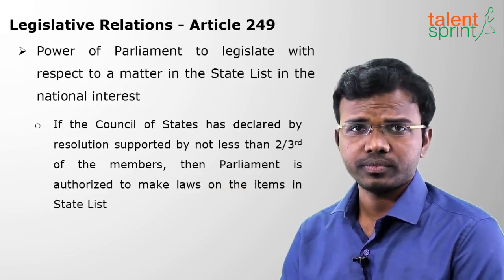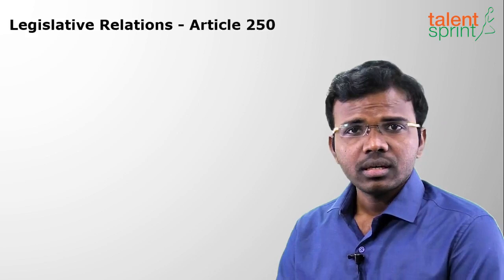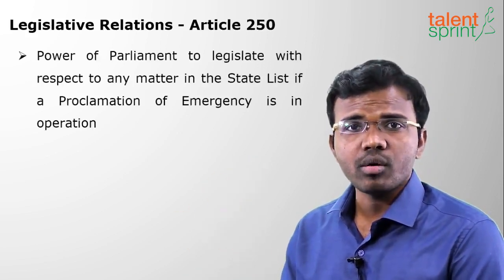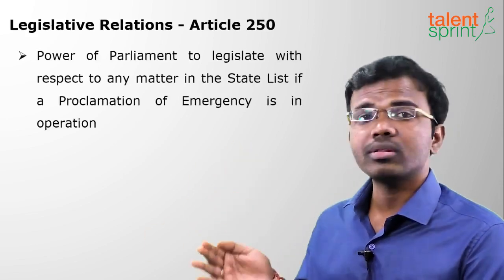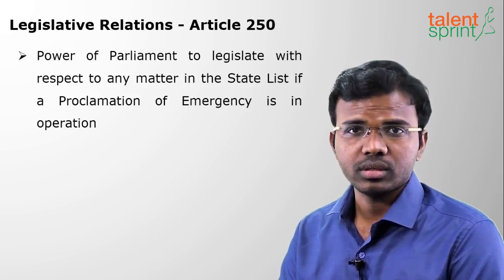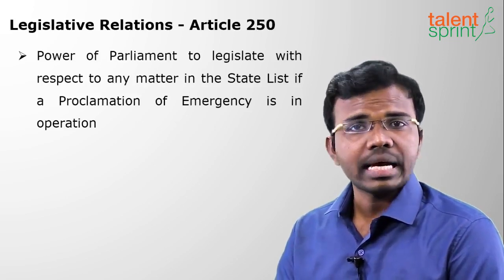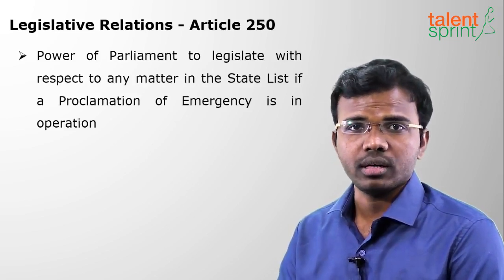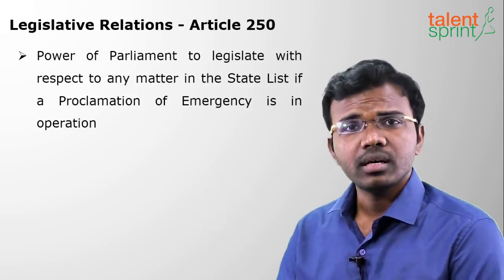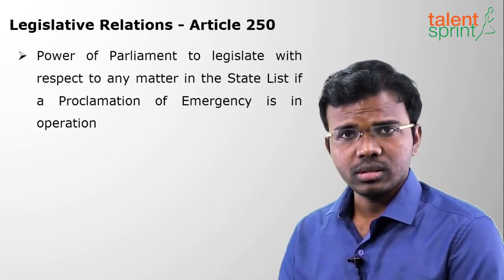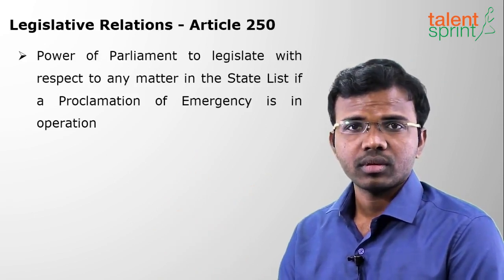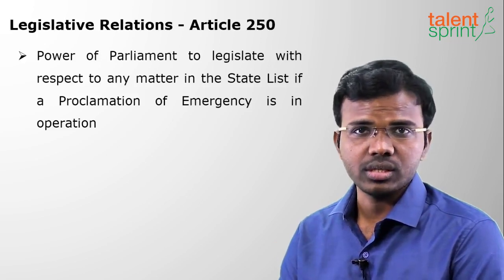This is the first condition. Next, the Parliament can make laws when the national emergency is in operation. So it can make laws on the state list when the national emergency is in operation. Under Article 352, national emergency is imposed by the President of India. The Parliament can make laws on the state list for those areas which have national emergency.